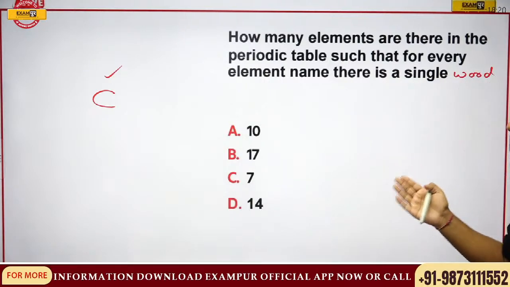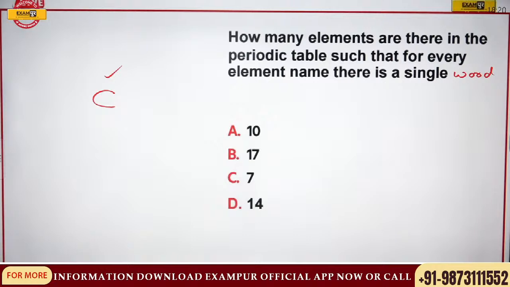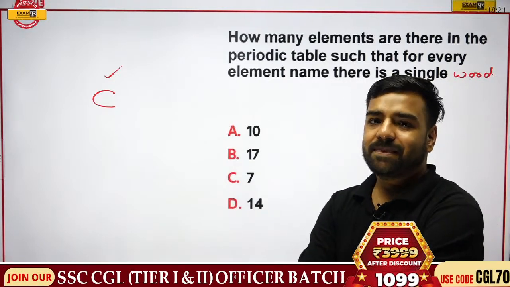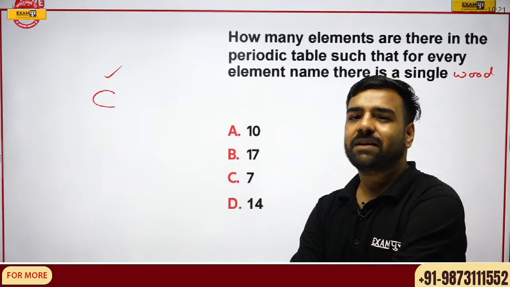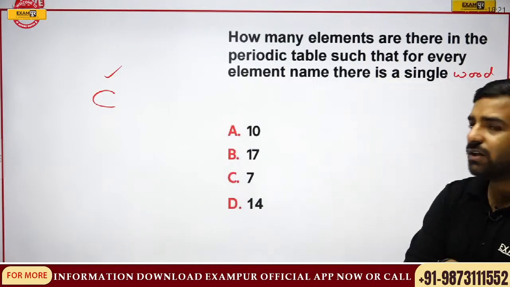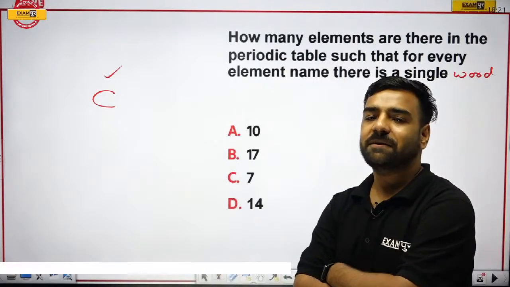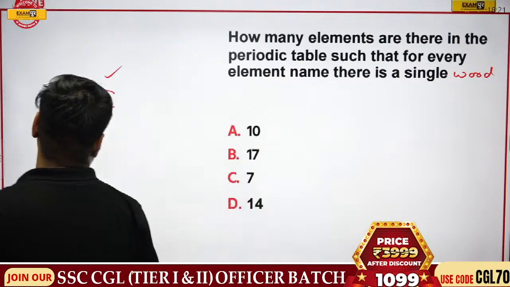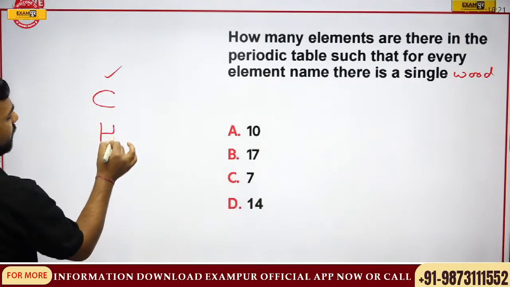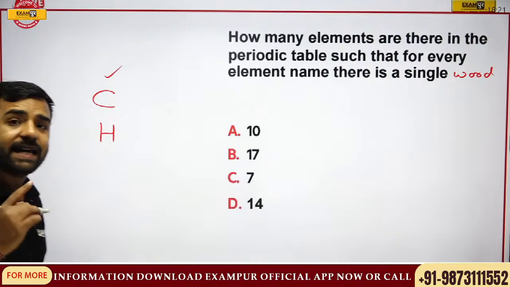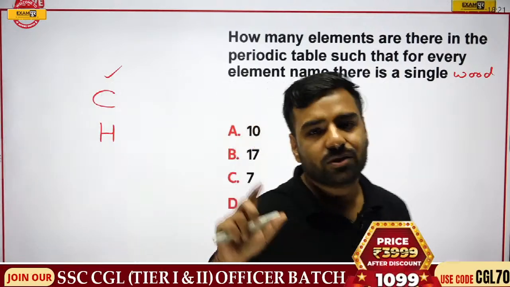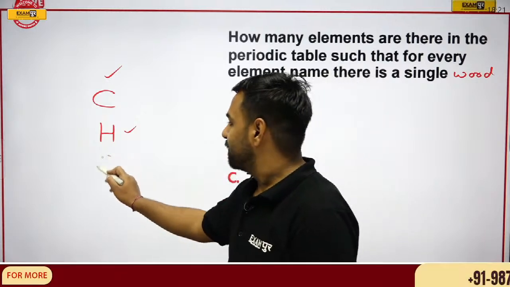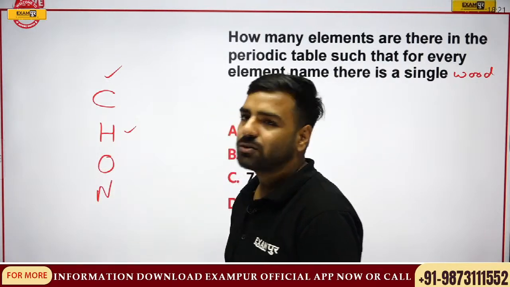Are they 10, 17, 7 or 14? All these questions were previously asked, so I want an answer from you all. What would be the correct answer? Will it be 10, 17, 7 or 14? If you want, I can write some more for you. For example, hydrogen is just a single letter. But if I write He, it will be two letters, right? So we are talking only about these single letters. I can write many, I just want the answer.